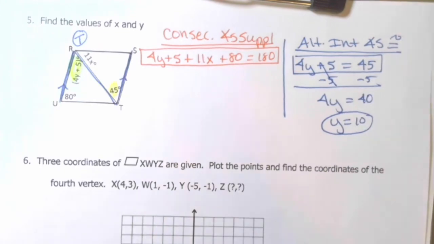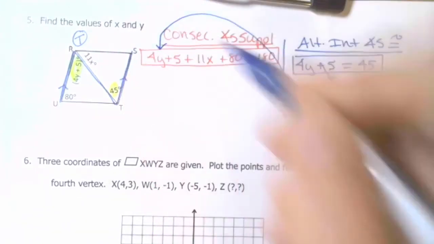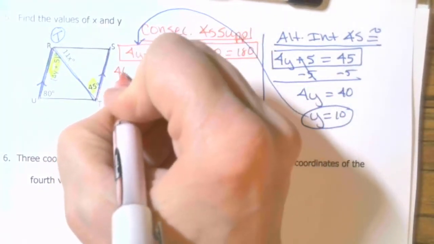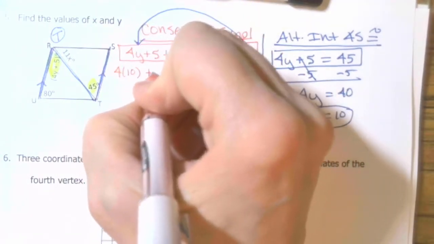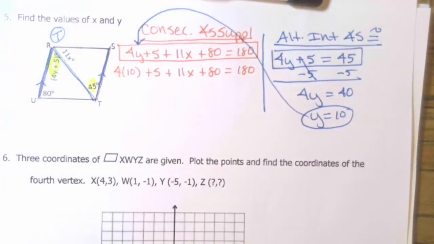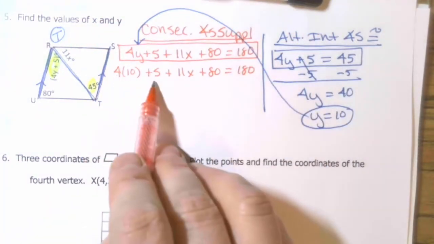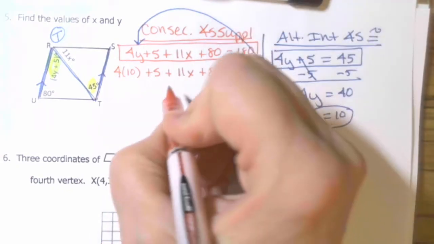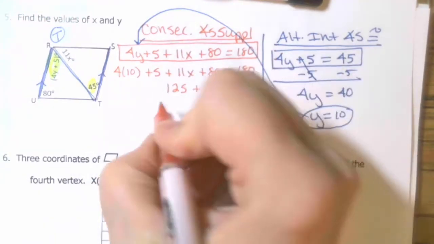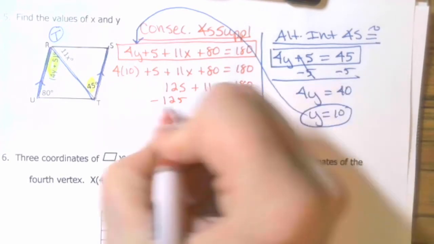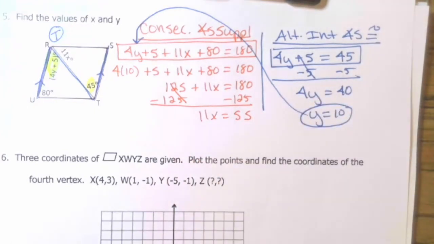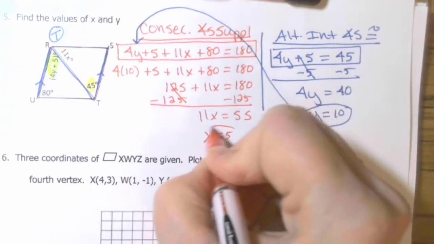Now that we have our y value, we can substitute it into our other equation and solve for x. So I'm going to replace y with 10, so 4 times 10, and the rest of the equation stays the same. To solve for x, we probably need to simplify the left. So 40 plus 5 is 45, plus 80 is 125, plus 11x equals 180. Subtract the 125 over to the right. You get 11x equals 55. 55 is 5 times 11, so x equals 5.